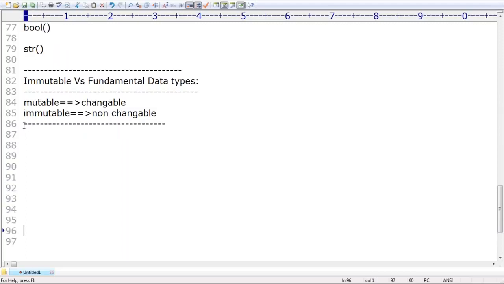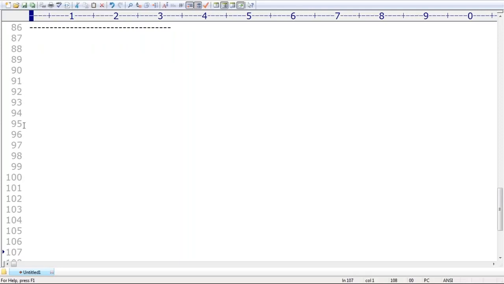Can you please tell everyone what is the meaning of immutable? Immutable means only one word in your mind. What is that word? Non-changeable. Once we create, that is the final. You are not allowed to change it. This non-changeable meaning is nothing but immutable, right?